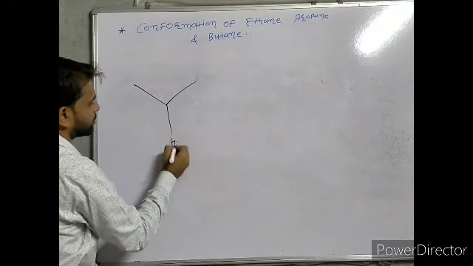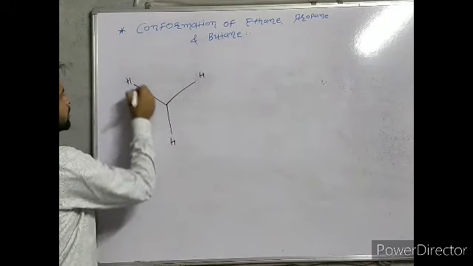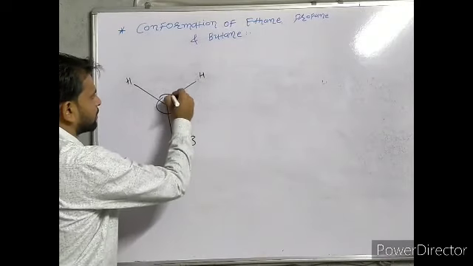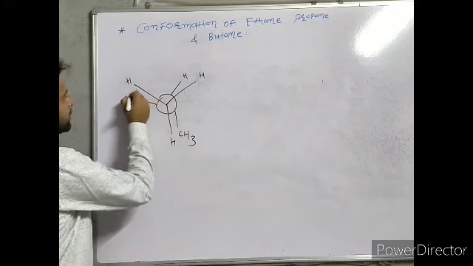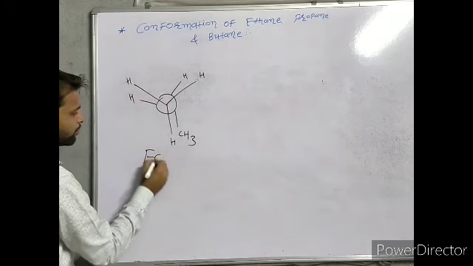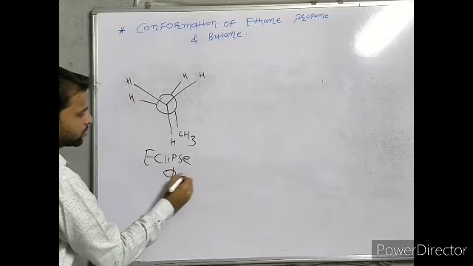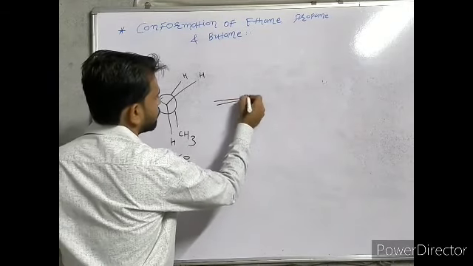This is hydrogen on the front carbon, and on the back carbon here CH3, here hydrogen and here hydrogen. This is the simple eclipse form, and here phi is equal to 0, which we know very well.